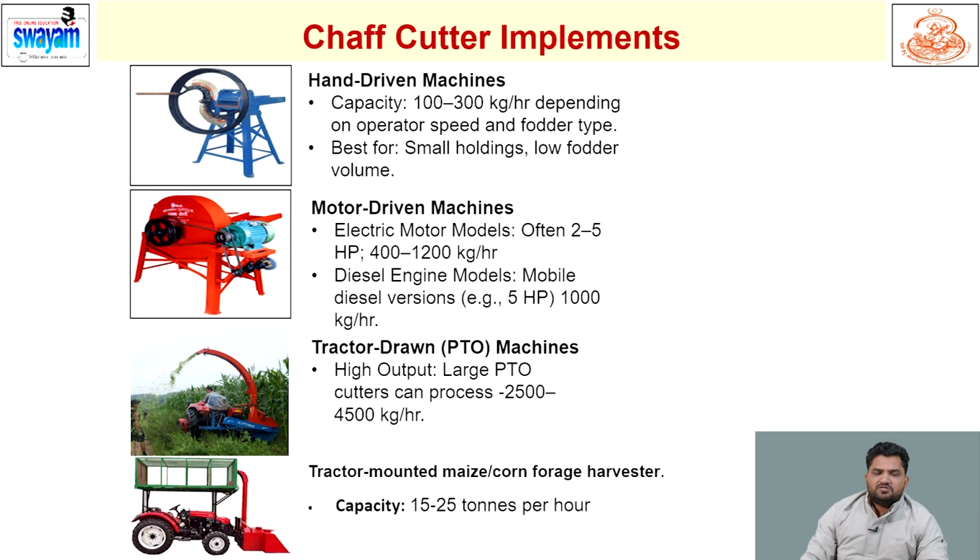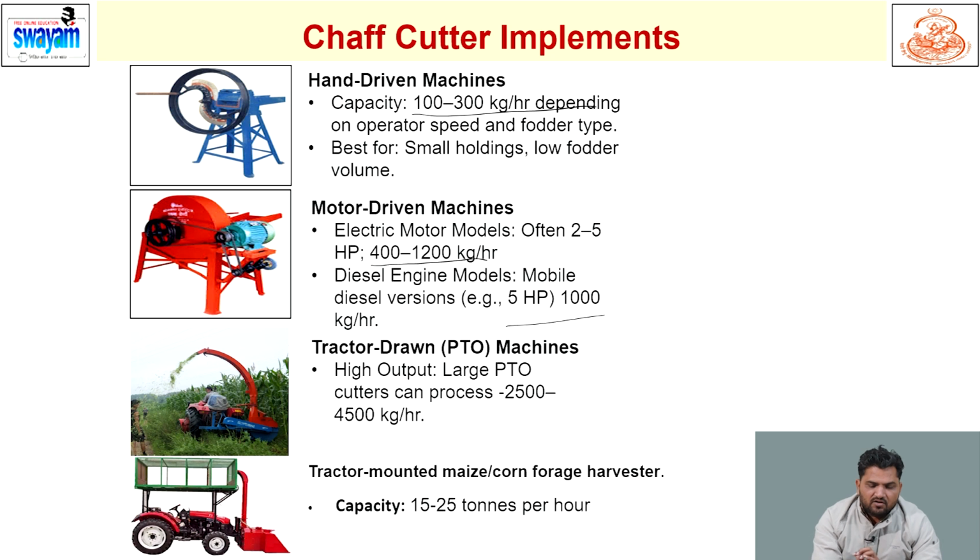Now come to the chaff cutter implements. There are different chaff cutters: manually operated chaff cutters, and motor driven machines. This horsepower is 225 and 400 to 150 kg per hectare. Diesel based 5 HP horsepower, capacity 200 to 30 kg fodder per hectare.